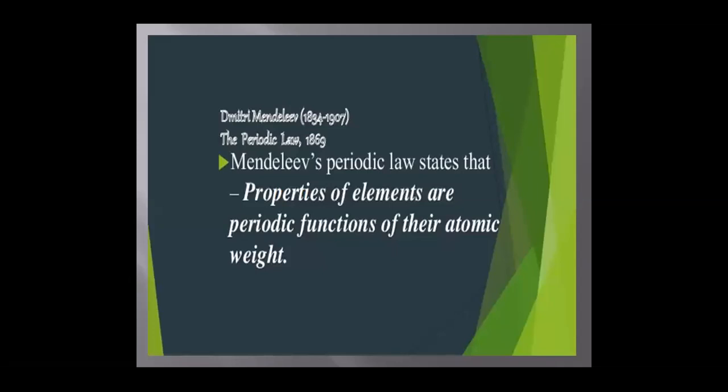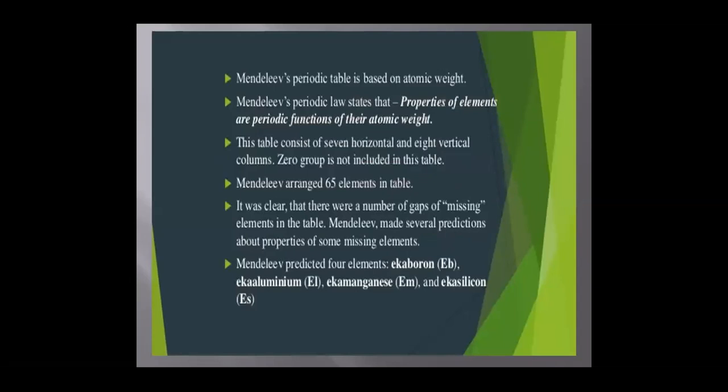The next comes Mendeleev's periodic table or Mendeleev's periodic law. According to Mendeleev, the properties of the elements are periodic functions of their atomic weight or atomic mass. The Mendeleev periodic table is purely based on atomic mass. It consists of 7 horizontal rows and 8 vertical columns. The 0 group is not included in this table.